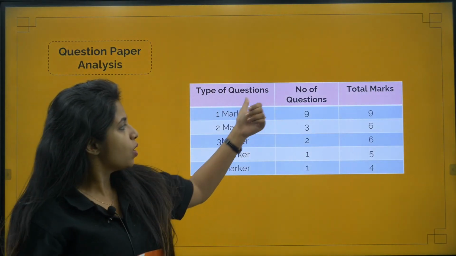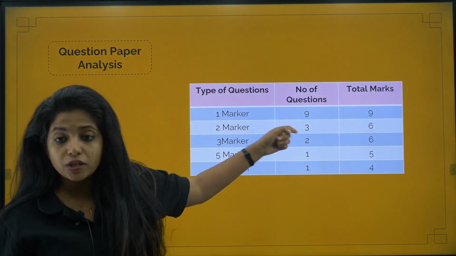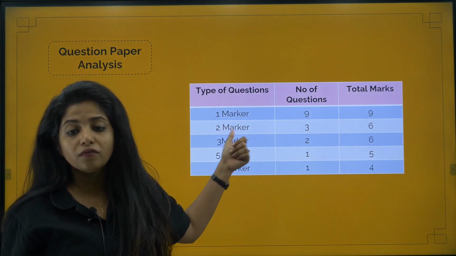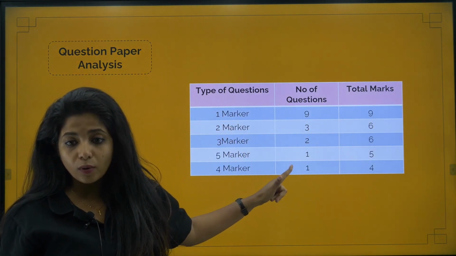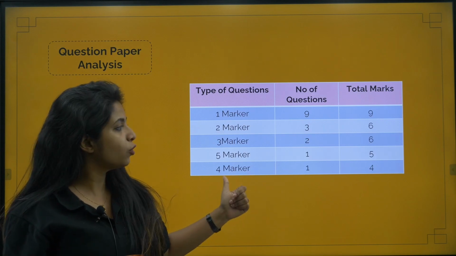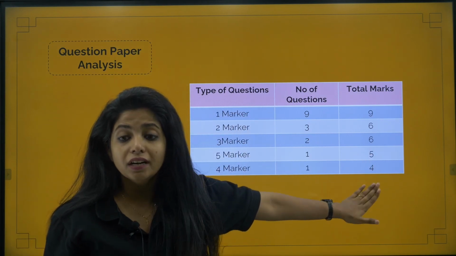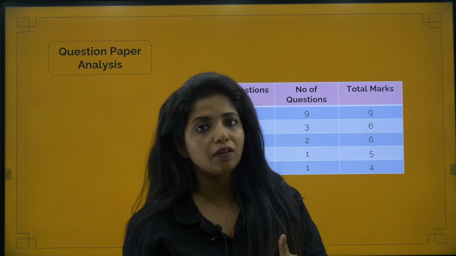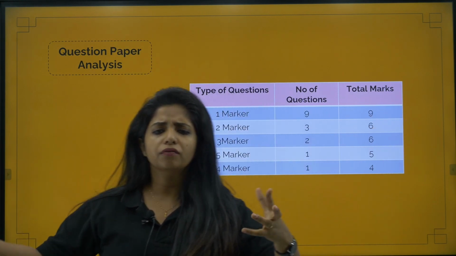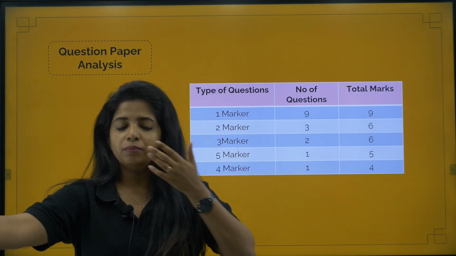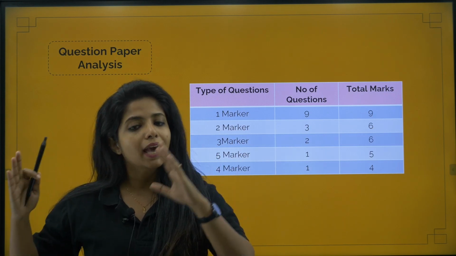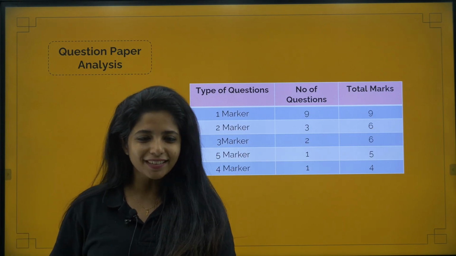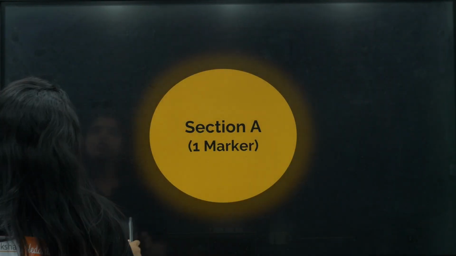Okay, so you will be solving 9 questions which are 1 marker questions, 3 of them 2 marker, 2 of them 3 marker, 1 of them 5 marker, and 1 of them 4 marker. In total, it's 30 marks. So out of 80, 30 marks are coming from biology itself. The rest, 25 or probably 27 or so, would be from chemistry and physics. So let's get started without wasting any bit of your time.